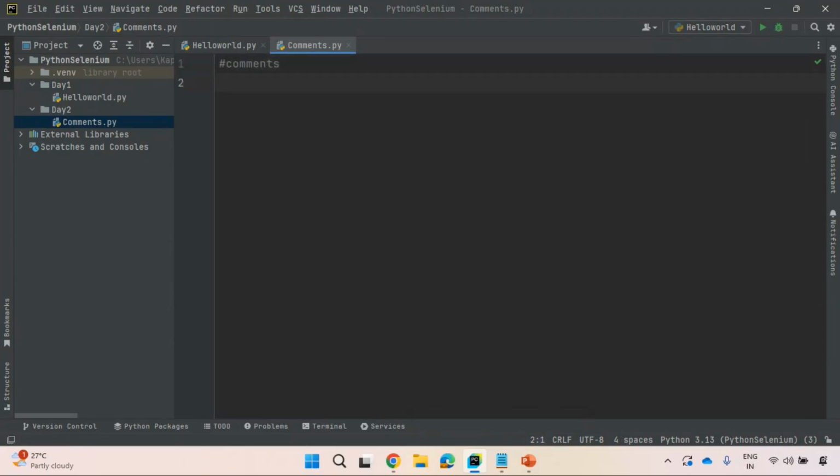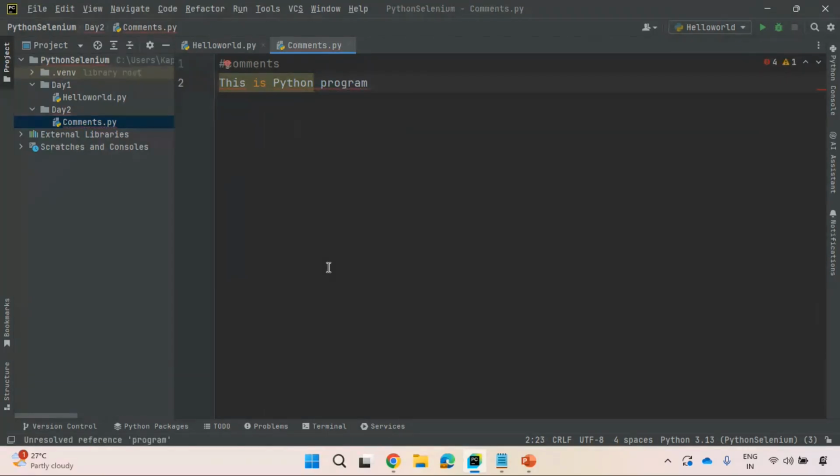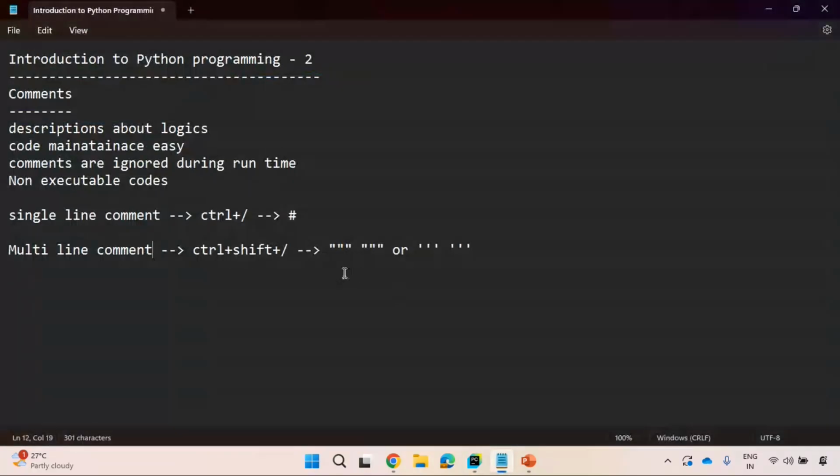Comments. This is Python program. This is a single line. I don't want to execute this line. I want to make this as non-executable code. What you can do, you can make this as a single line comment. So how you can make this as a single line comment?